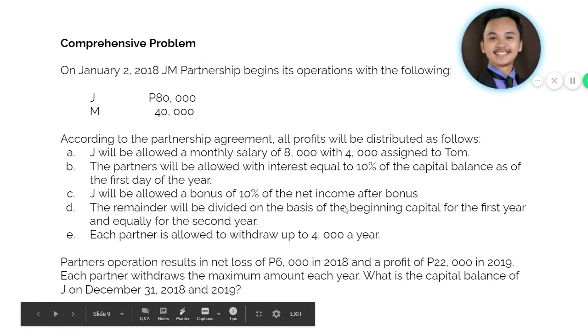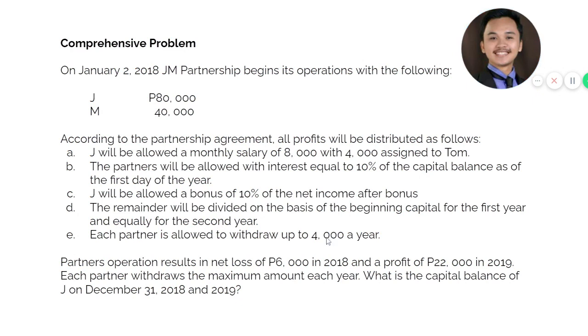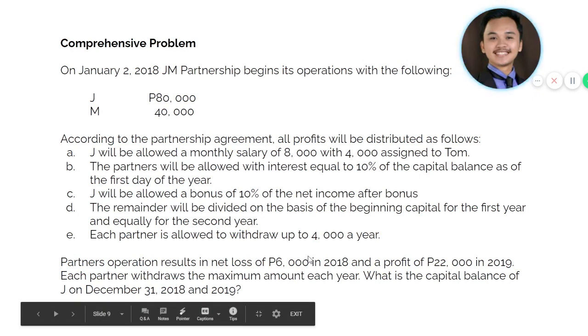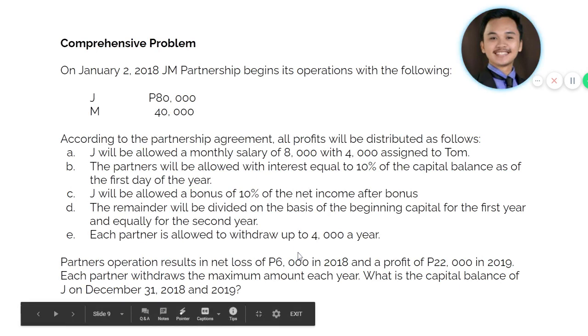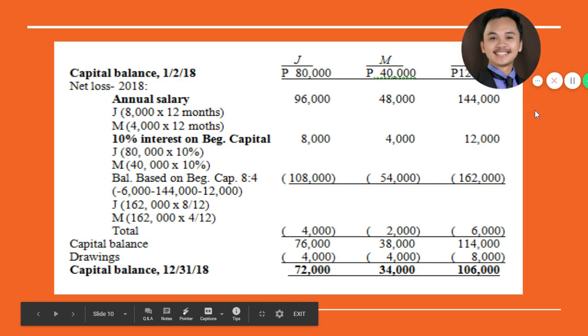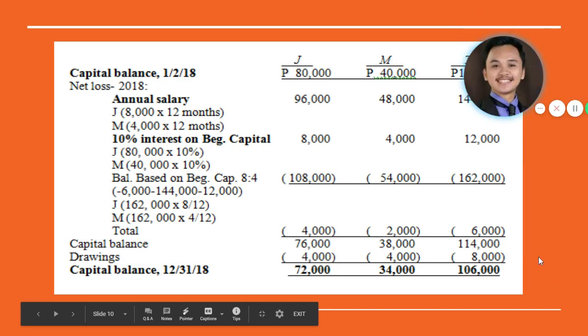Because, what's in the rule, if there's a loss, no bonus will be given. However, salary and interest can still be given even if it's a loss. The only thing that cannot be given is the bonus. Okay, so let's have this one.